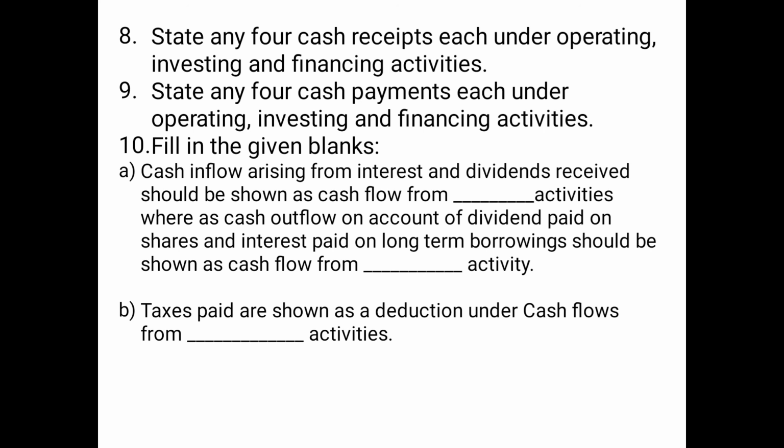Then fill in the blanks. A. Cash inflow arising from interest and dividends received should be shown as cash flow from investing activities, whereas cash outflow on account of dividend paid on shares and interest paid on long term borrowings should be shown as cash flow from financing activity. If interest and dividend is paid, it will be shown under financing activity, and if it is received, it will be shown under investing activity. Then B, taxes paid are shown as a deduction under cash flows from operating activities.